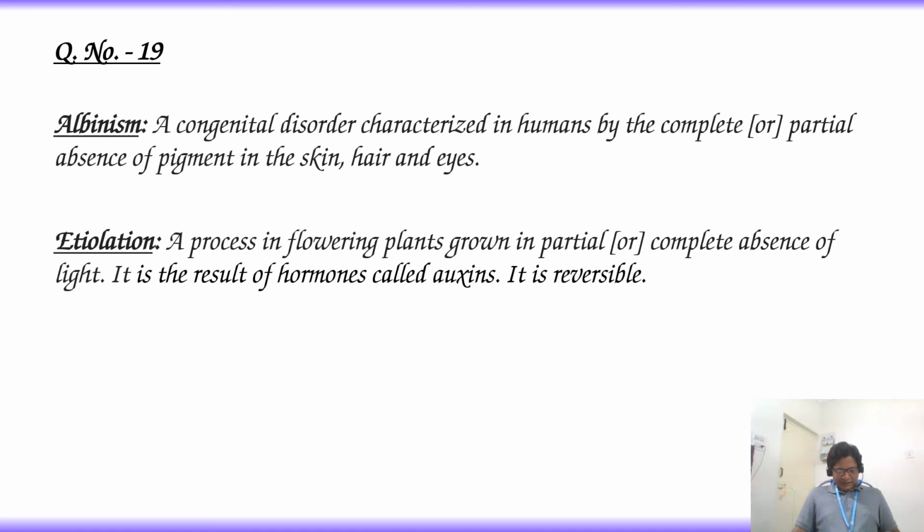So, albinism belongs to the animal kingdom and etiolation belongs to plants. Albinism is a genetic disorder and etiolation is a physiological process in the plant. Then the correct answer is option 1 and the remaining statements are wrong.